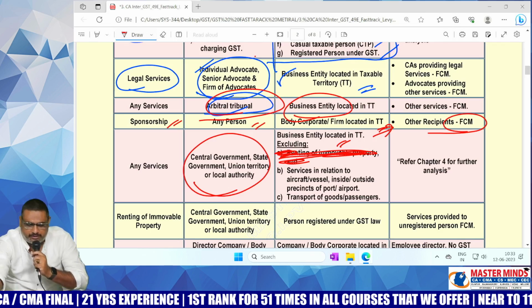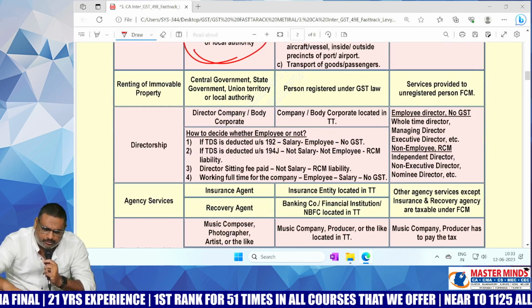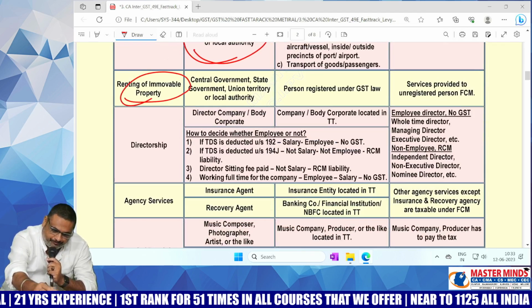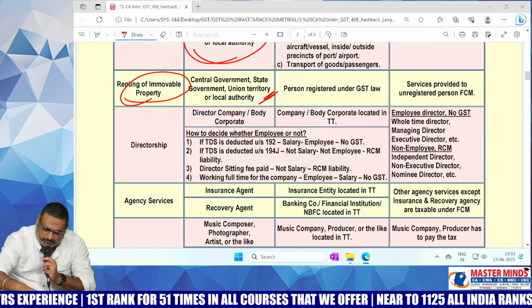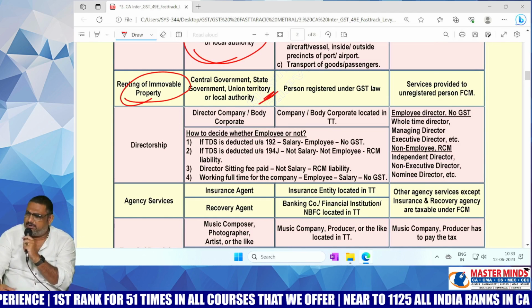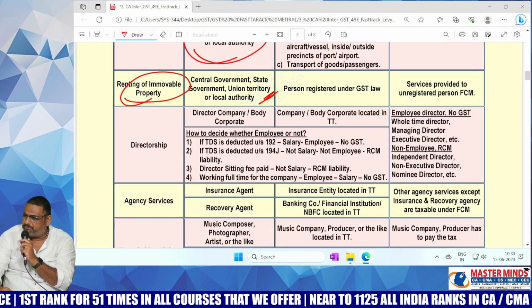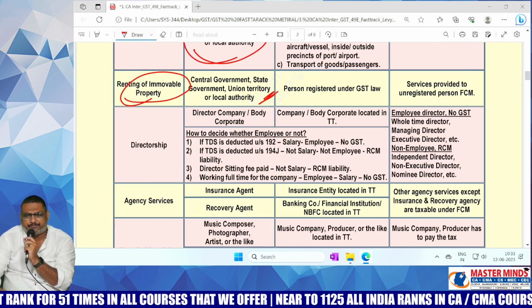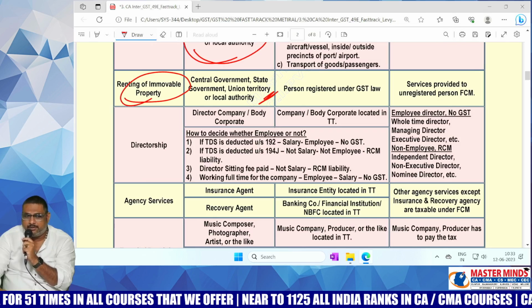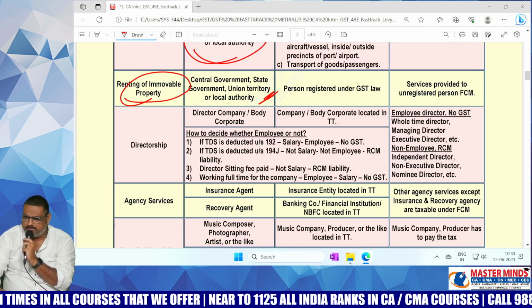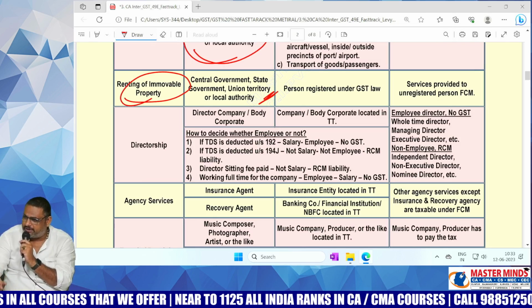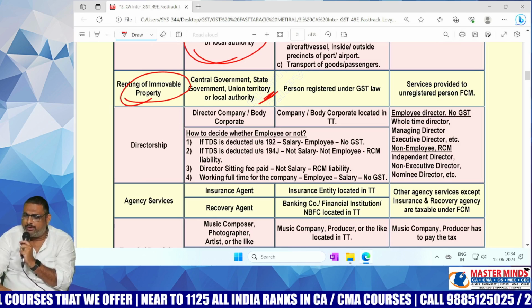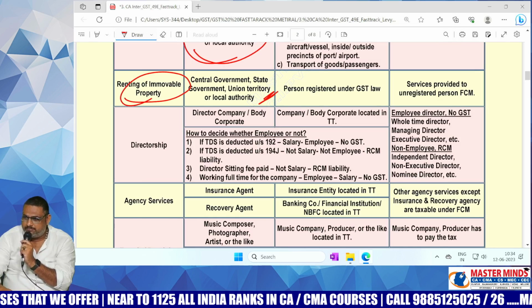And the next point is renting of immovable property by the government. Any example for renting of immovable property by the government? Guntur, Mirchiyard. Okay, in Guntur, Mirchiyard is there. Mr. NRI, do you know about the Mirchiyard?